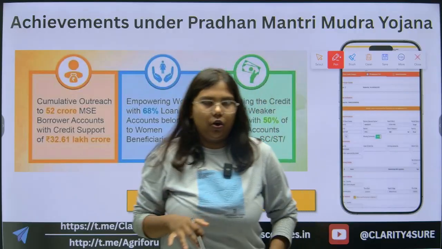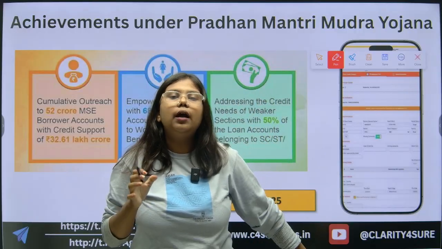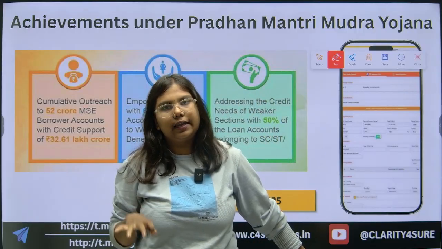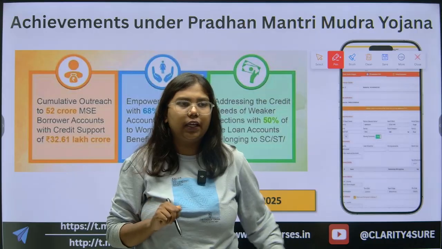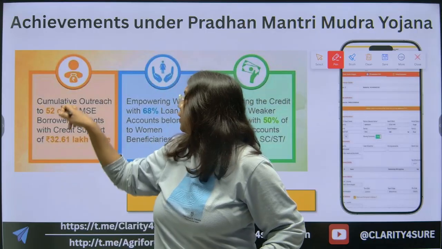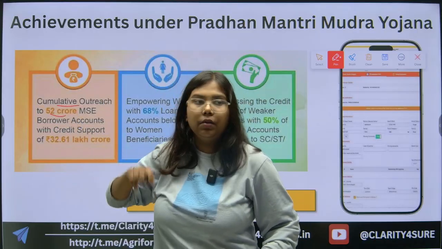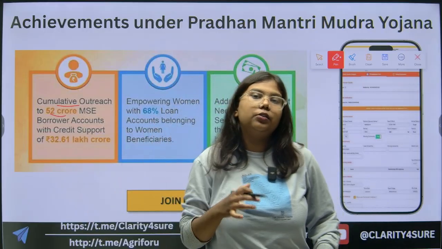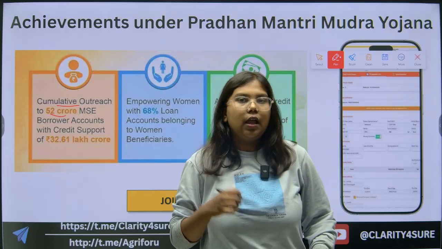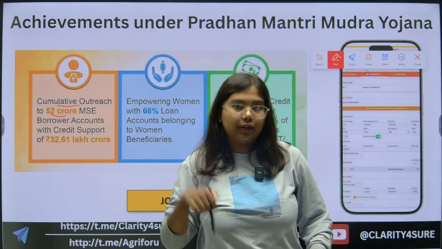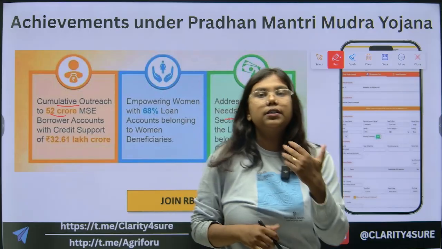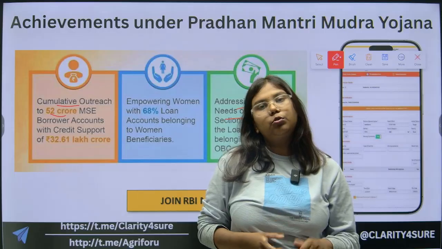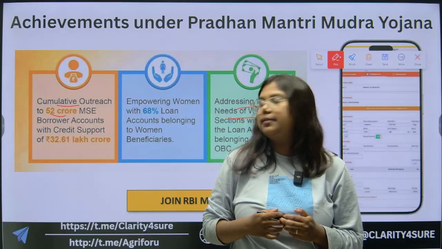From the date of launch of this scheme, what are the achievements of this scheme till date? Broadly, there are 3 basic achievements of this scheme. We will be seeing the cumulative outreach of this scheme, how much it is contributing to the women beneficiaries who are enrolled in the scheme, and the credit need, how much it is providing credit and capital to the weaker section of society. Let's see it one by one.